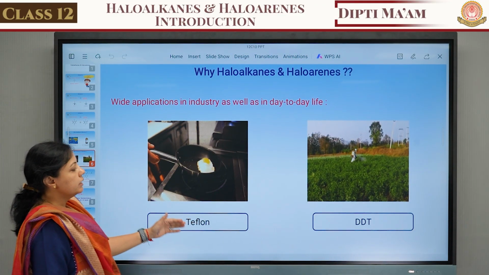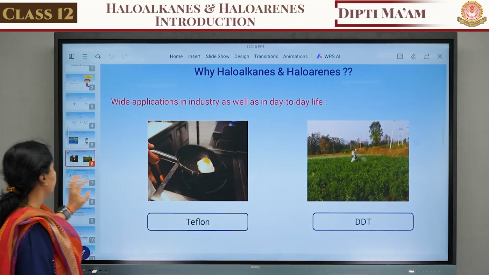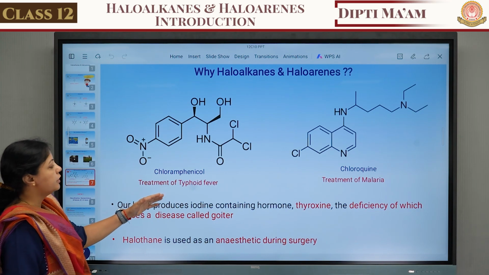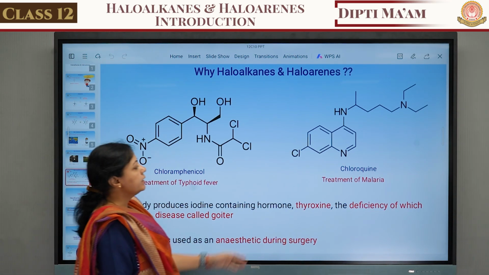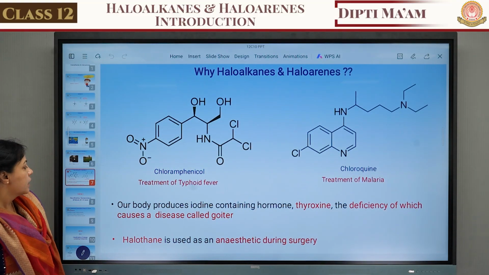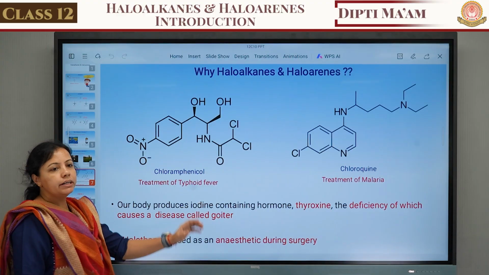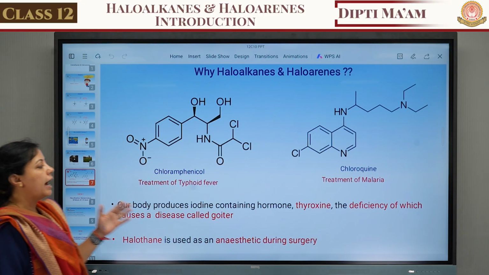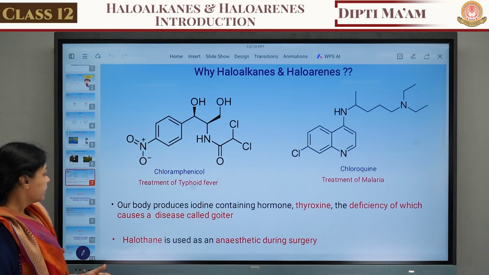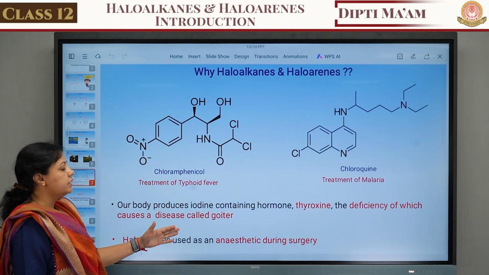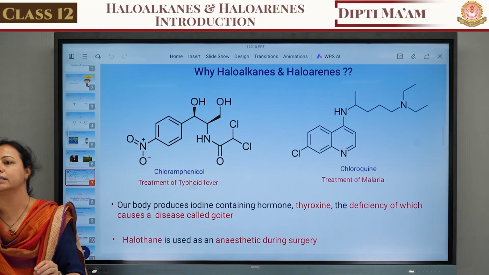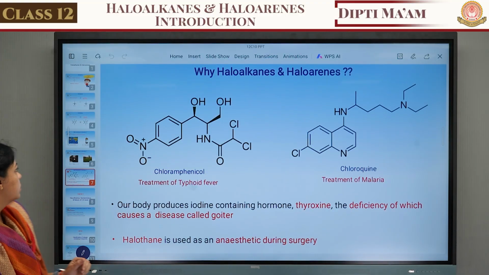Now the second thing, Teflon, DDT. Okay, the next, chloramphenicol, that is used in the treatment of typhoid fever. Then chloroquine is used for the treatment of malaria. Our body produces an iodine-containing hormone, thyroxine, and its deficiency causes goiter. Haloethane is used as an anesthetic during surgery. So these are the uses of haloalkanes and haloarenes.